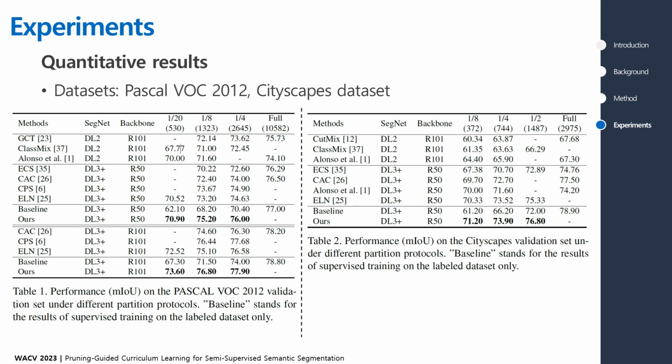The experimental results of the proposed method are as follows. Following the previous works for semi-supervised semantic segmentation, Pascal VOC and Cityscapes datasets are used. In conclusion, the proposed PGCL framework achieved state-of-the-art performance on Pascal VOC 2012 and Cityscapes datasets. In particular, PGCL shows superior performance compared to the error localization network called ELN, which is similar to our approach in that it refines noisy labels.